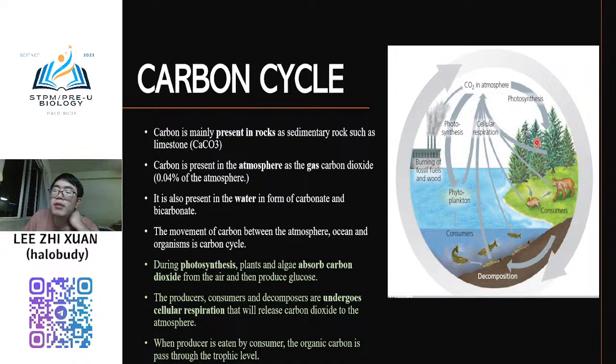Consumers eat the plant. When the consumers, such as fish and bears, all these animals, carry out cellular respiration, they release carbon dioxide. That is already one cycle. Within this, a predator eats its prey. The wolf will eat the rabbit, so the carbon is transferred from the rabbit to the wolf.